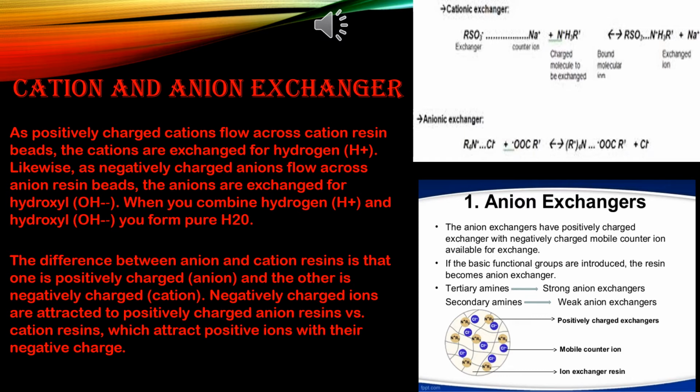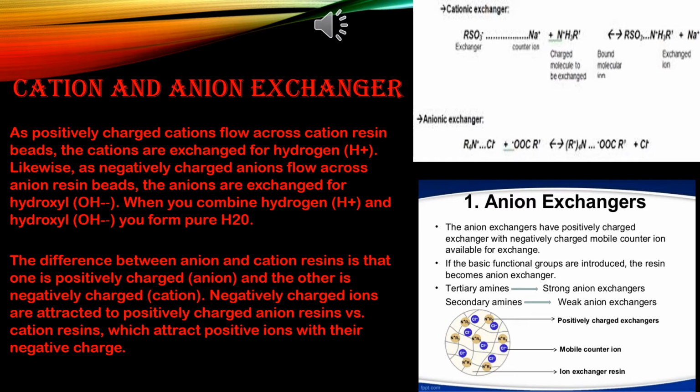The difference between anion and cation resins is that one is positively charged, that is anion, and the other is negatively charged, that is cation. First one is cation and the second one is anion. But the difference between anion and cation resins is just opposite actually.